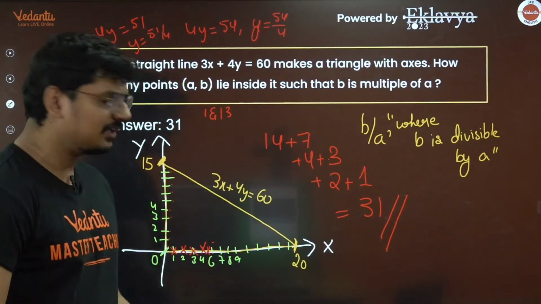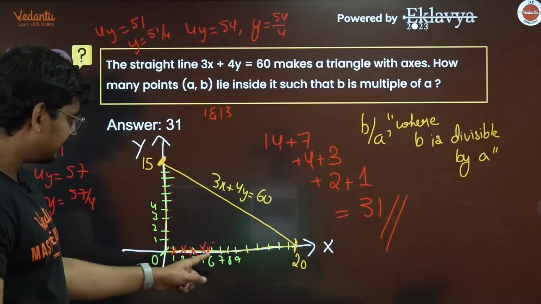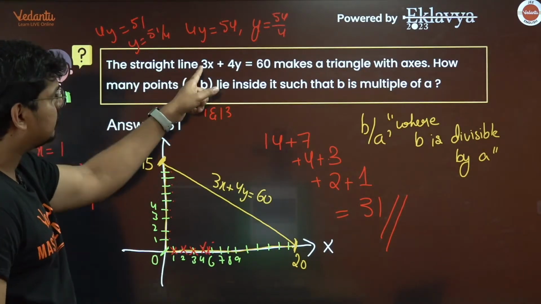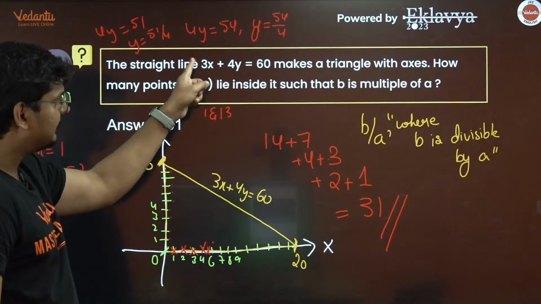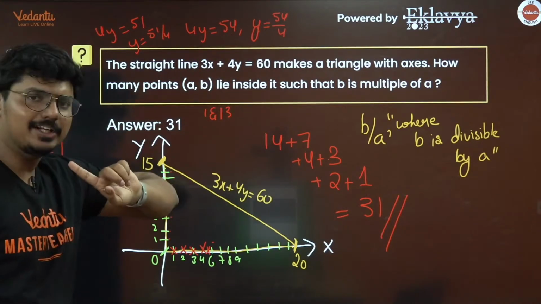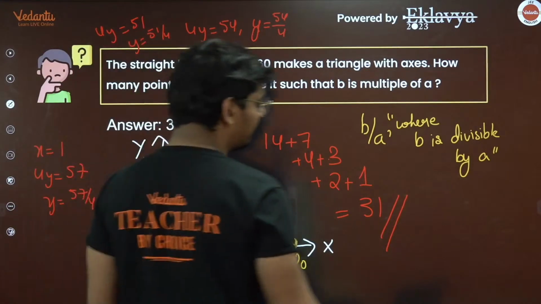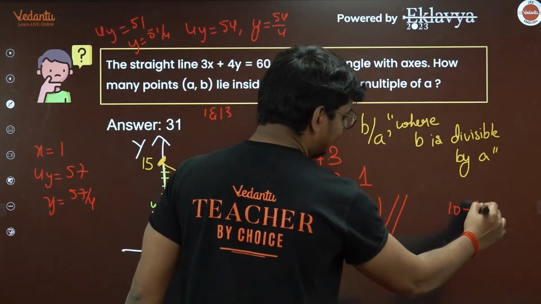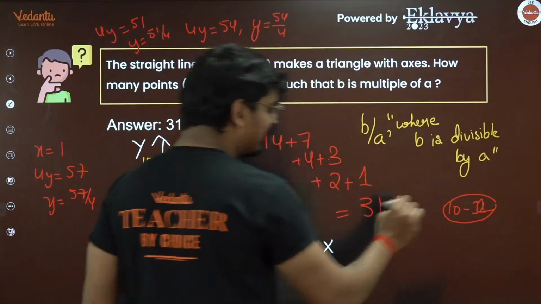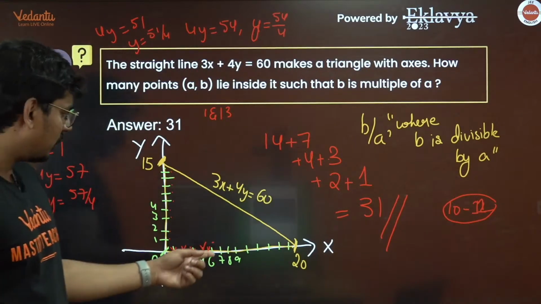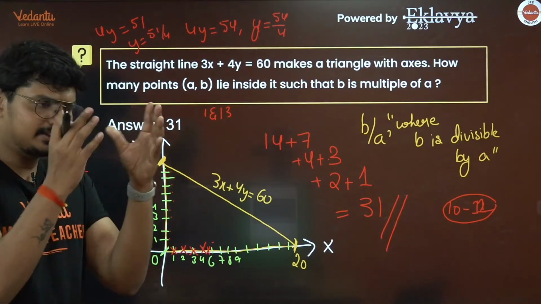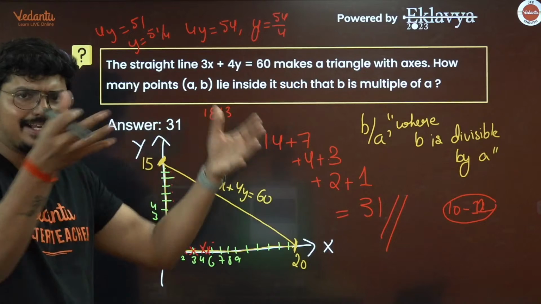So is this clear for everyone out there? So for 6, it's going to be only 6, because for x equal to 6, what is going to happen? You see here, 3 6s are 18, 60 minus 18, how much is that going to be? 42. So you can go between 10 and 11. So the integer you can go is still 10. So for 6, you can basically go only one time. It's only 6 and 6. You can't take any other number.